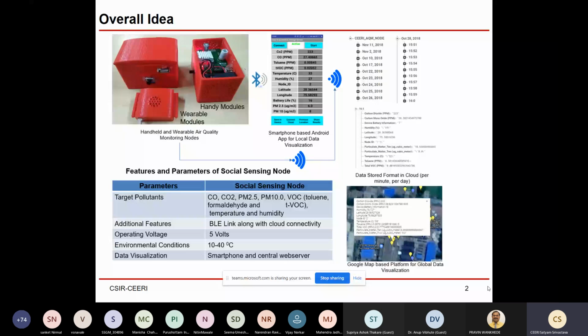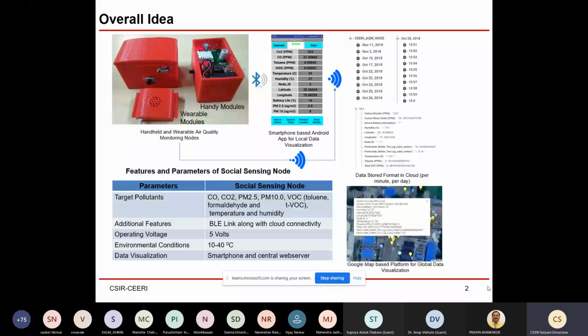So what we have thought is to use this kind of communication strategy, in which your smartphone-based app will receive the data, display the parameters, and save the parameters into the smartphone. That smartphone-based app also facilitates transferring the data to the cloud. On the right-hand side you are seeing the data saved on the cloud.